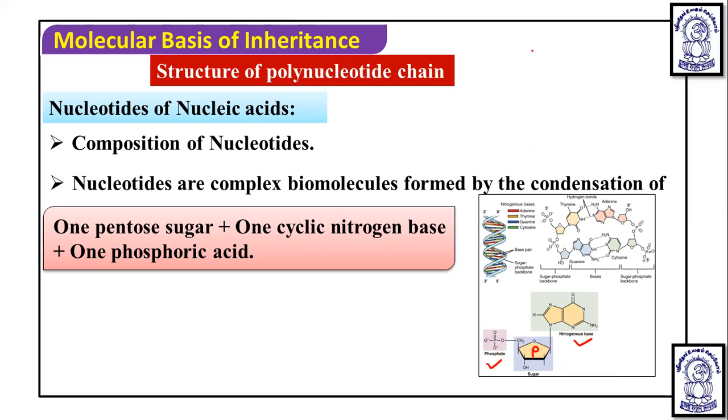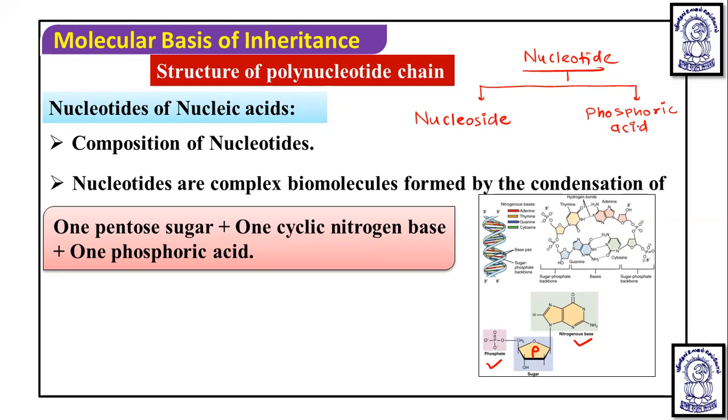If we talk about a nucleotide, it consists of two things: nucleoside and phosphoric acid.